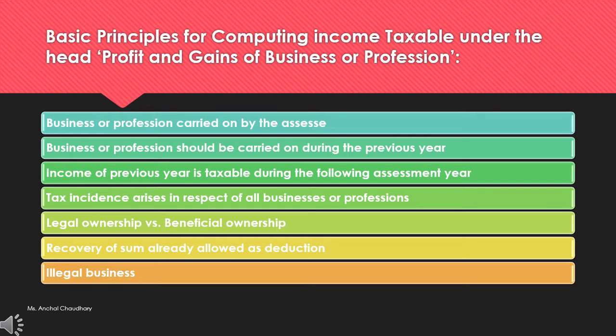Next is legal ownership versus beneficial ownership. Legal ownership is when a person is legally entitled to pay tax, or the person is entitled as the owner of that organization. But there are certain cases where it has been noticed that the benefits of a particular business or profession have been availed by any other person other than the legal owner. So in that case, the court will decide who is going to pay the tax on that particular income.